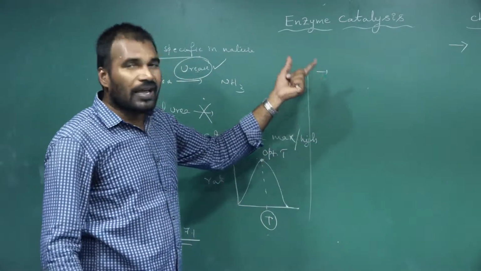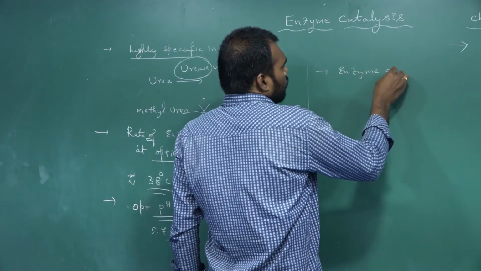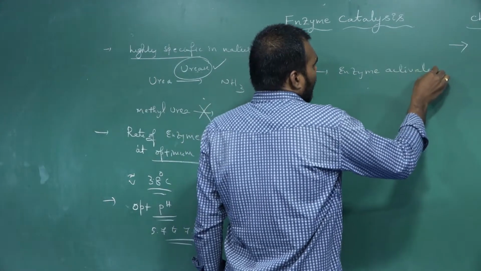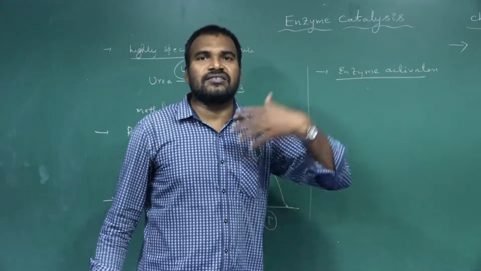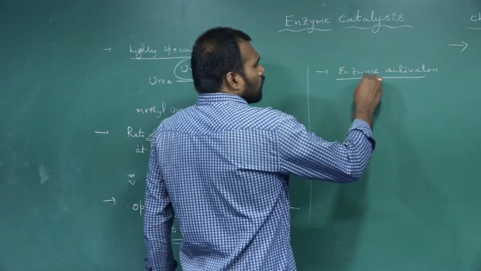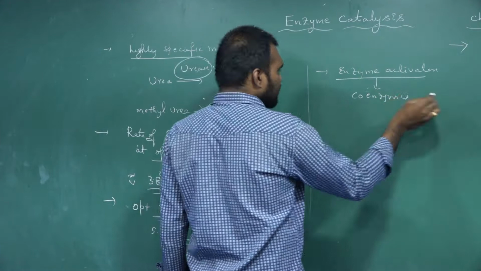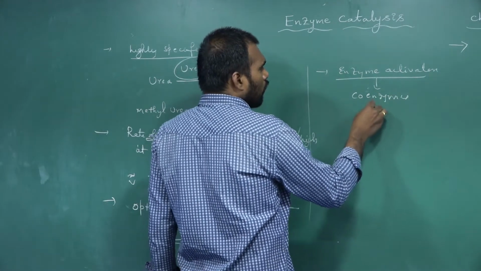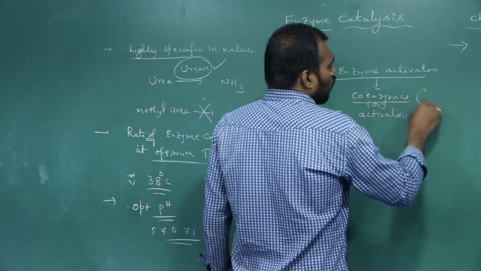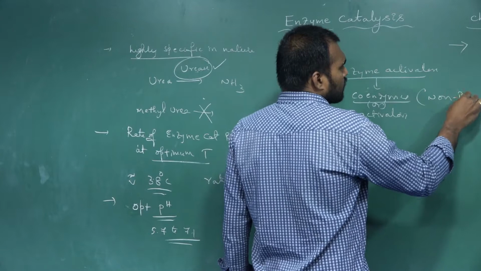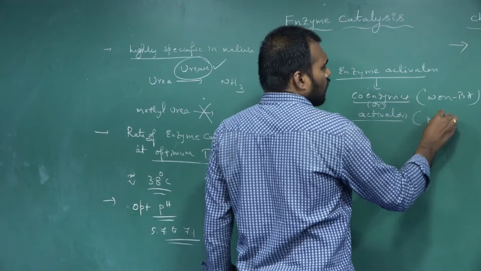That is why we call them enzyme activators. What are enzyme activators? The substances which activate the enzyme. Generally, coenzymes are non-proteinaceous substances like vitamins, and activators are generally metal ions.